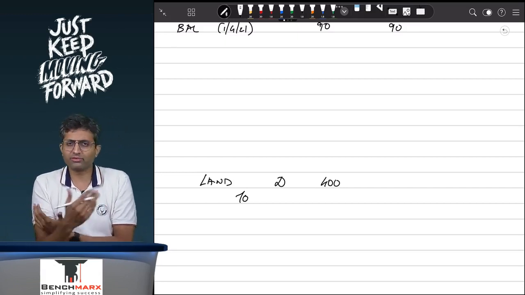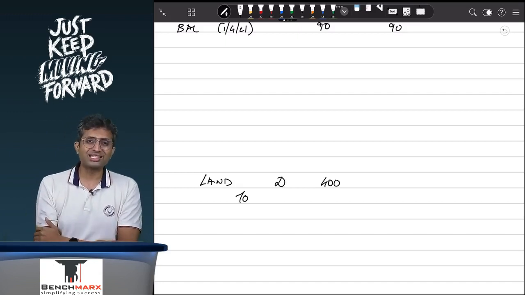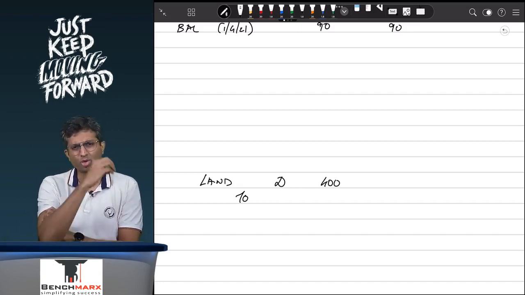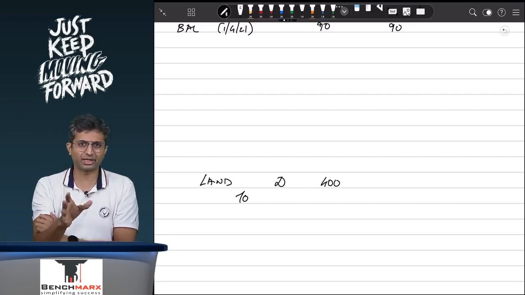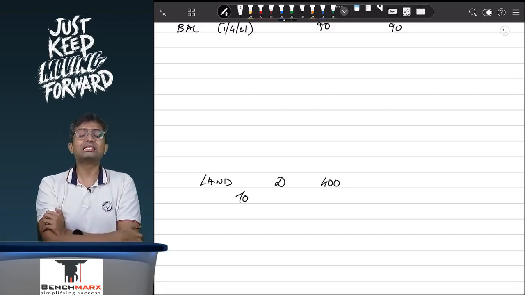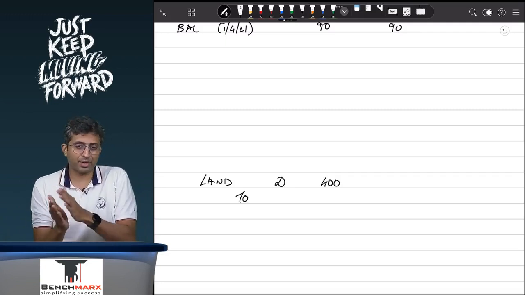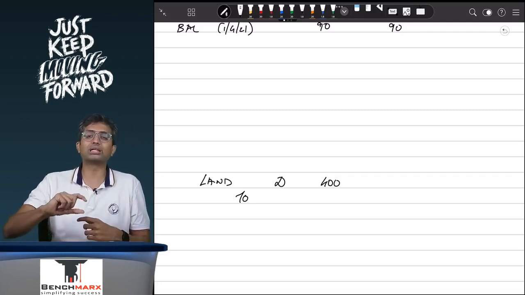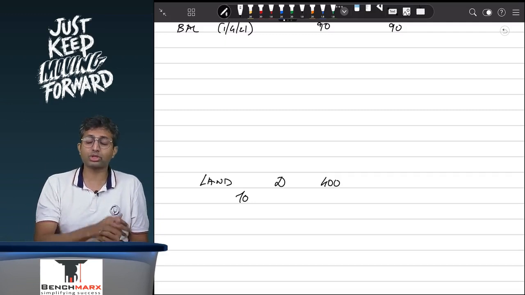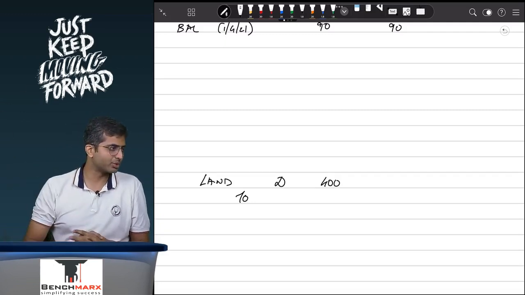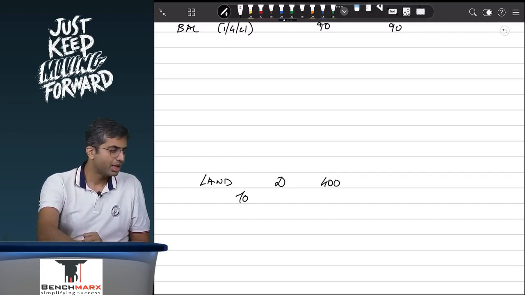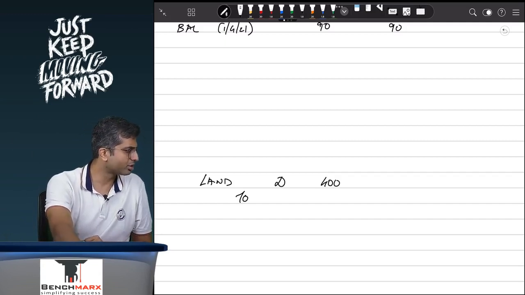You guys tell me, whatever be the name of the reserve, you can call it revaluation, profit and loss, anything, it belongs to the shareholders. Is this profit of 400 accruing prior to the date of acquisition? Is it due to an increase in fair value prior to the date of acquisition, or after the date of acquisition? What do you guys think?